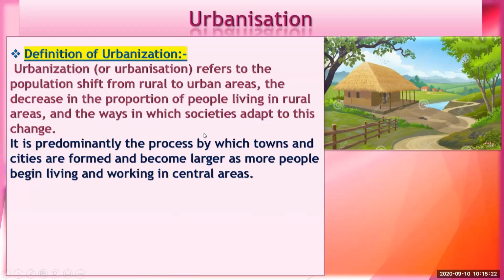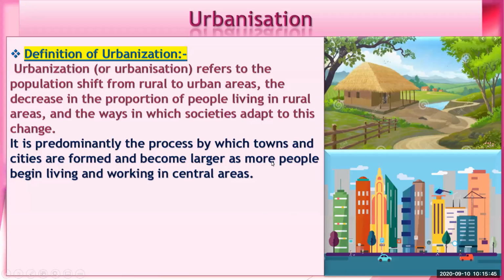There are some reasons behind that. They want to get more money, good job opportunities, and sometimes education facilities. Sometimes there can be a medical reason behind this migration. These are the reasons which lead to the urbanization process.